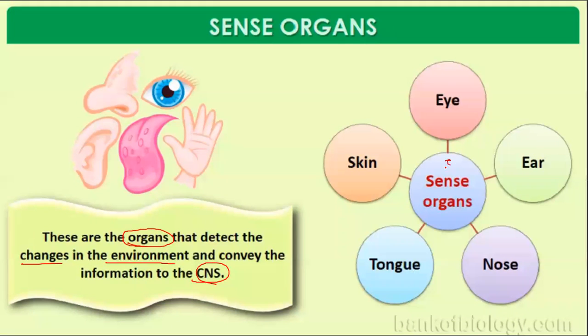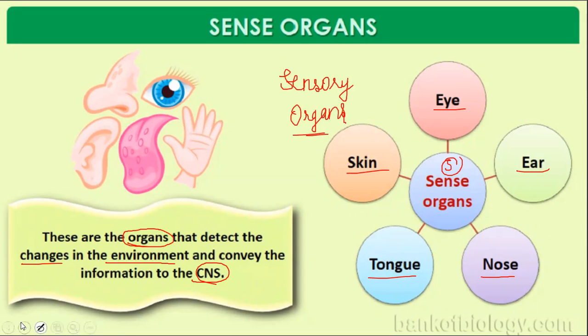Mainly we have 5 sense organs, that is eyes, ear, nose, tongue and skin. These contain sensory receptors to sense the things happening around us.